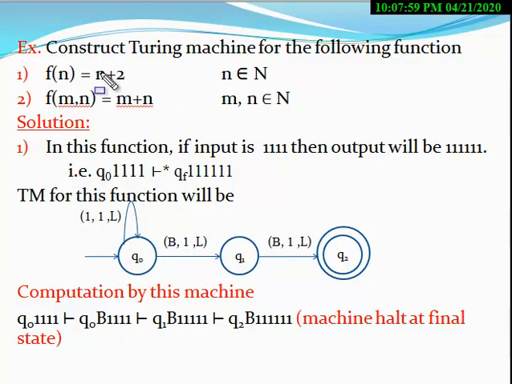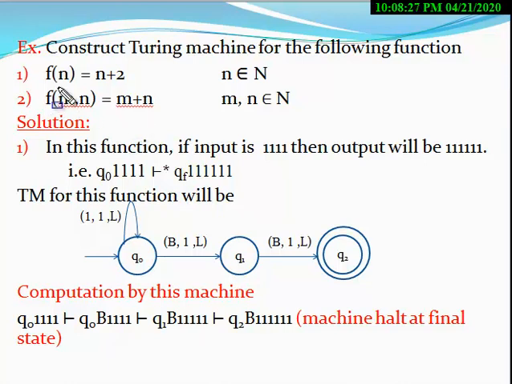For these two functions you have to construct a Turing machine. This question may be of different types, for example, showing that these functions are Turing computable. If you are given a question asking to show that these functions are Turing computable, then you have to write the same answer.